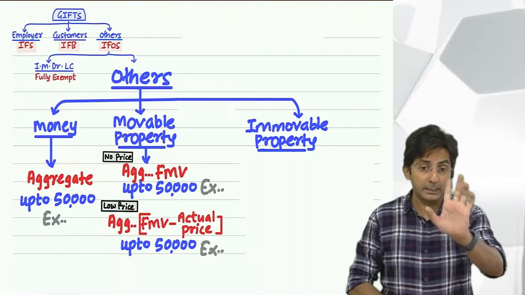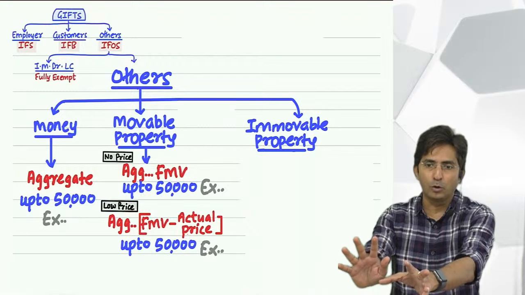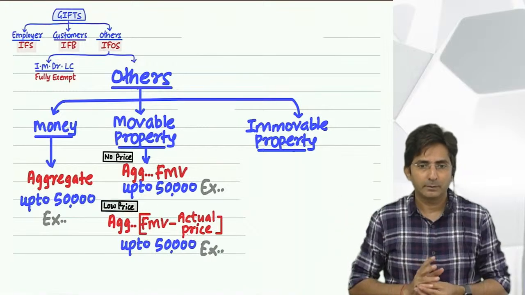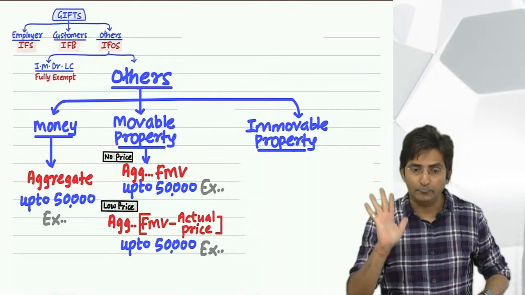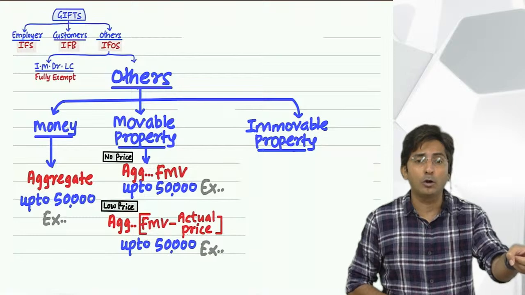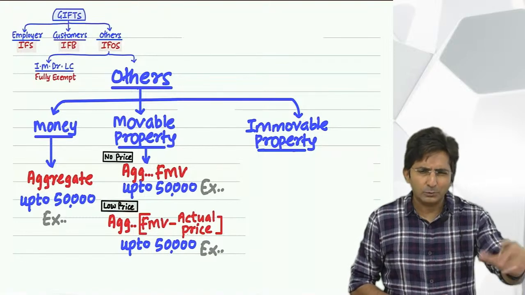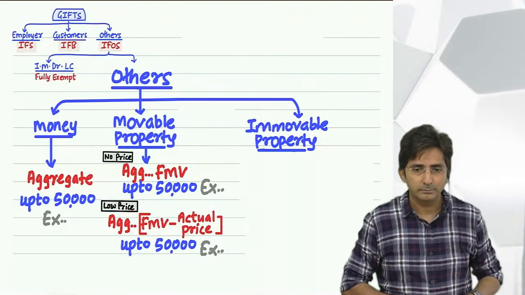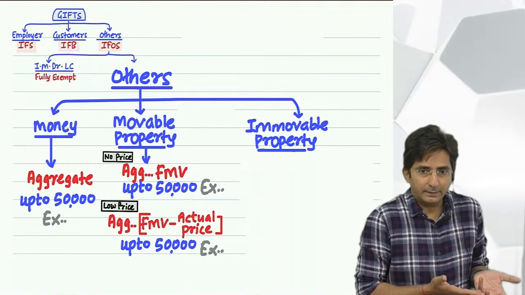Okay, so if you understood, tell me a thing. He gave me gold of 45,000 completely free. Completely free, okay? She gave me gold of 70,000 at, sorry, not 5,000, say 30,000. 70,000 gold I paid 30,000.